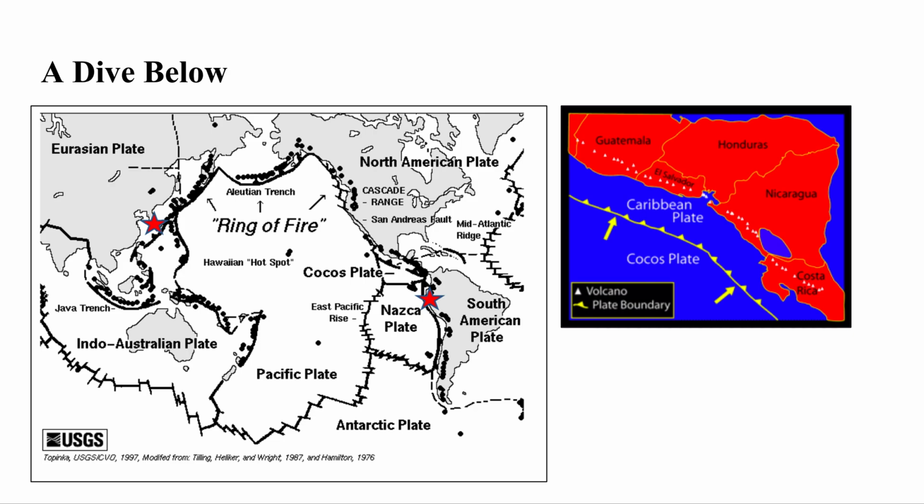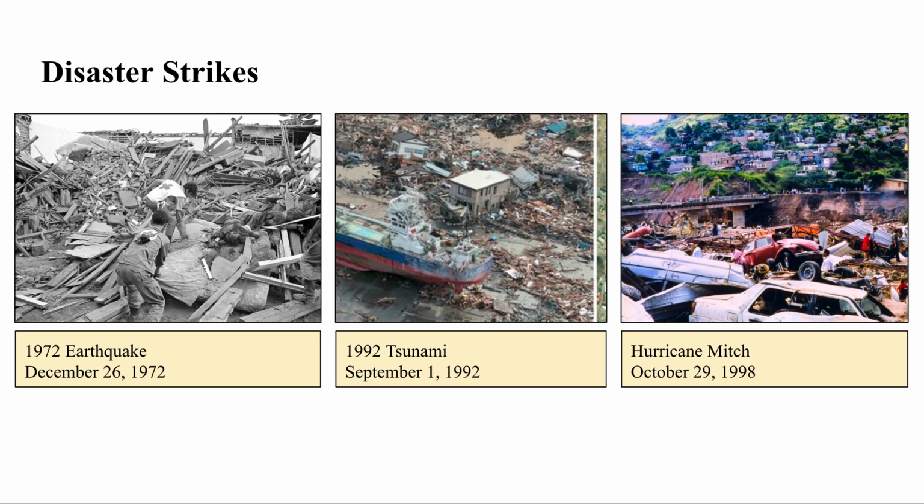The leading culprit of earthquakes, tsunamis, and volcanic activity in the Pacific coast is the Ring of Fire, which is a line where the Cocos and Caribbean tectonic plates collide along the Middle American Trench, causing immense disasters along the coast and inland. Some major disasters to note in Nicaragua are the 1972 earthquake, 1992 tsunami, and Hurricane Mitch.